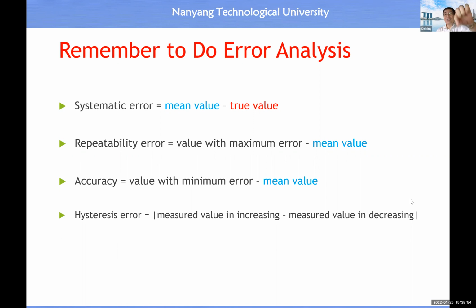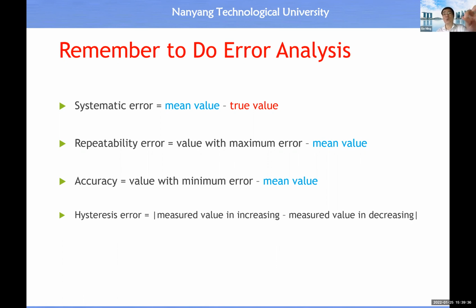After calibration, you can also do the error analysis. After calibration, you can verify by putting 1 point very precisely at a specific location. Then you do repeated computation of measurement and you have the measured object coordinates. Then you can calculate the mean value and standard deviation, right? And also you can move the object coordinate from a low raw number value to a high raw number value, or from a high raw number value back to a low raw number value.